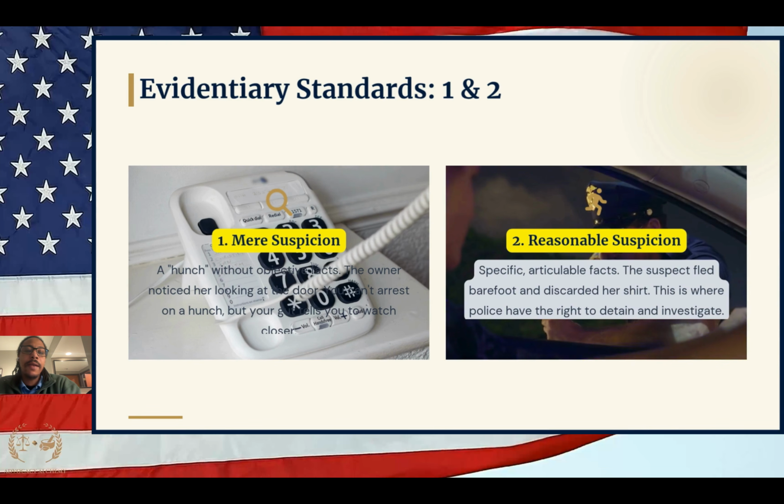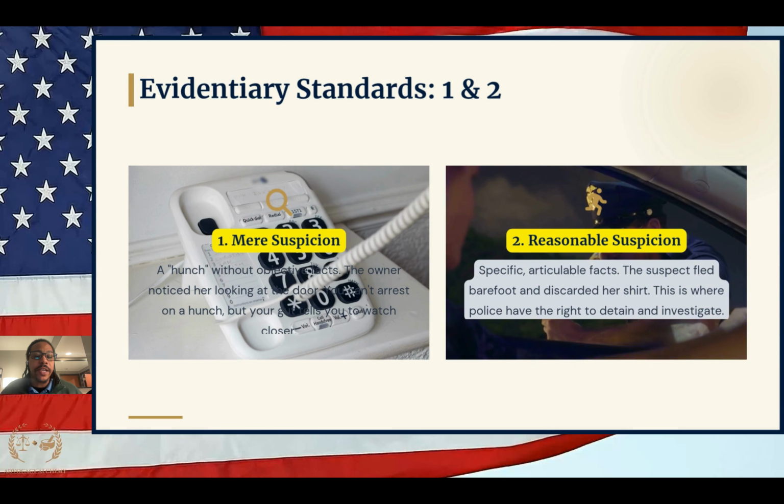All right. Basically, when the police reach the level of reasonable suspicion, that's when they can point to specific facts that suggest there's a crime that's happening, about to happen, or just happened. When the police reach this level, they can detain people, they can put you in handcuffs, and you will not be free to leave until they say so.